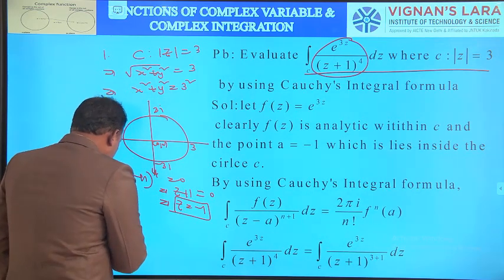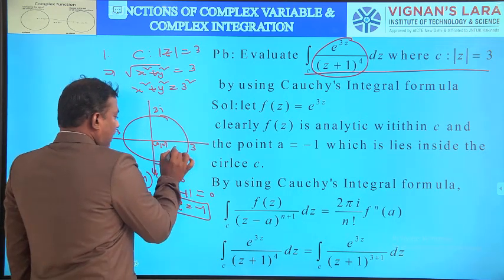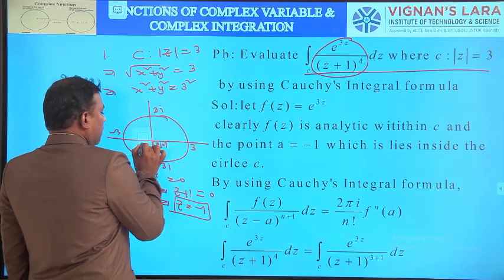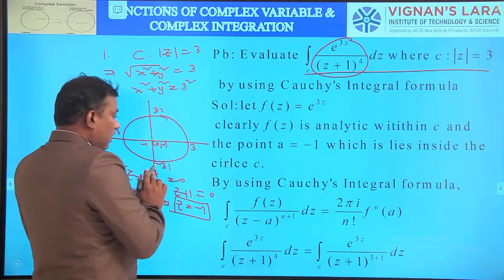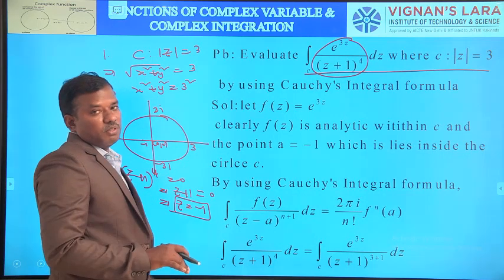Next, the third step. This z equal to minus 1 lies inside the curve. This is the minus 1. Your circle goes up to 3, minus 3, 3i, minus 3i. These are the boundaries of the circle.